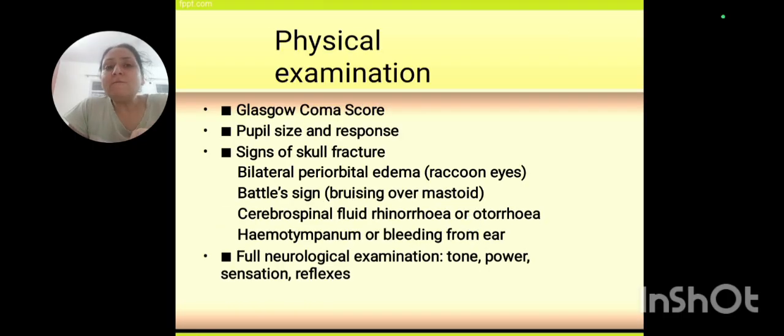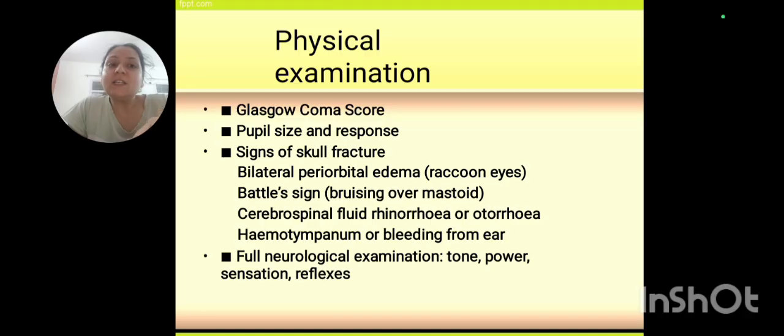Now in physical examination, just revising, you'll basically be going for Glasgow Coma Scale scores, and we run through those scores so that we know the level of alertness and consciousness of a person. Pupil size and response is very much important. For the light response, we see whether there is mydriasis, or constriction and dilatation of the pupil in response to light. We basically see the size of the pupil, okay? That is through the direct and indirect method.